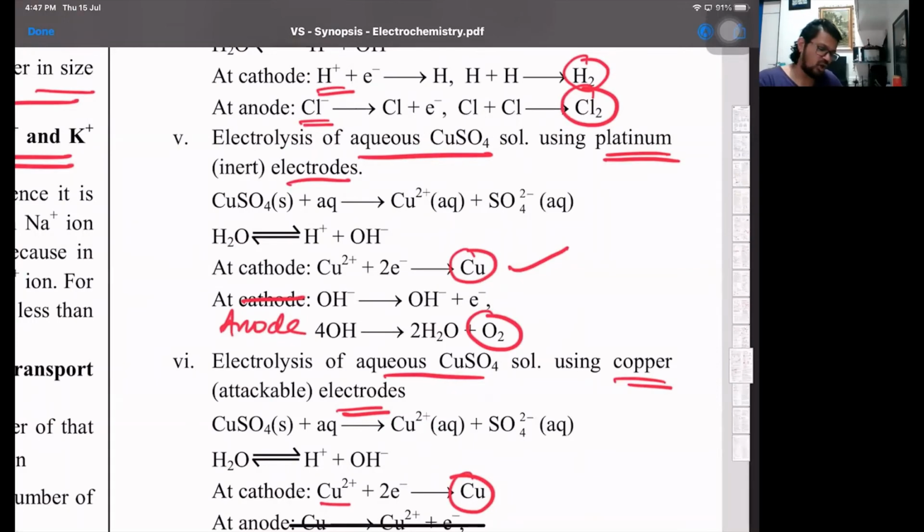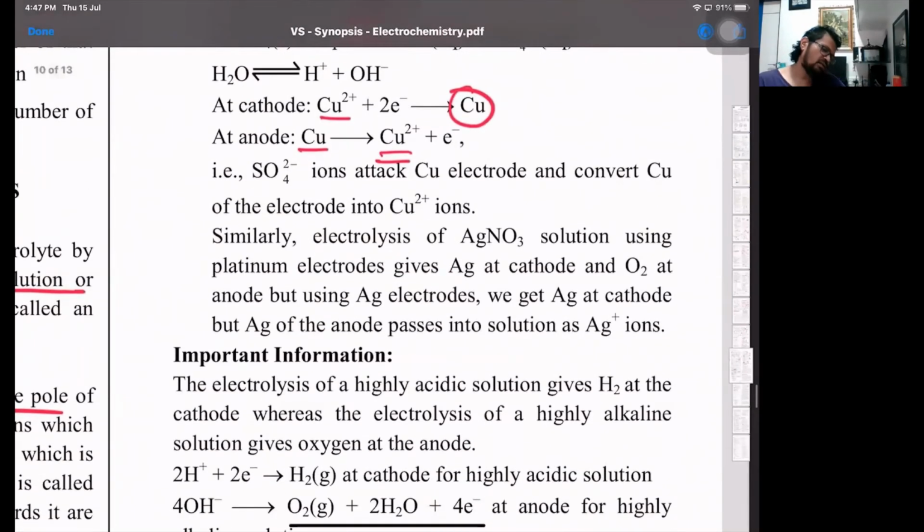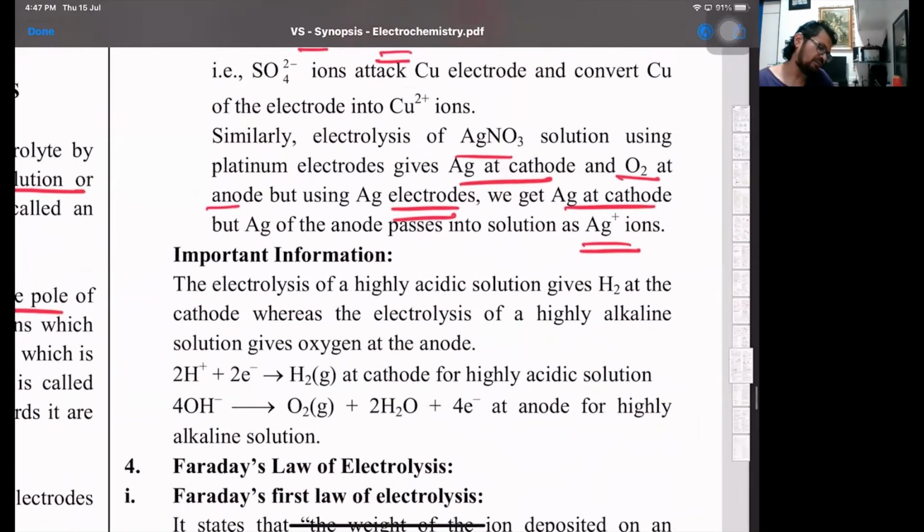So with platinum, it's copper and oxygen. With copper electrodes, at the anode copper is oxidized to cupric, and at the cathode the cupric ions are reduced to copper. Then, if you take AgNO3 solution, you get silver at the cathode and oxygen at the anode. But if you use silver electrodes, then same way: silver gets oxidized to silver ions at the anode, and silver ions get reduced to silver metal at the cathode. That is the selective discharge part.